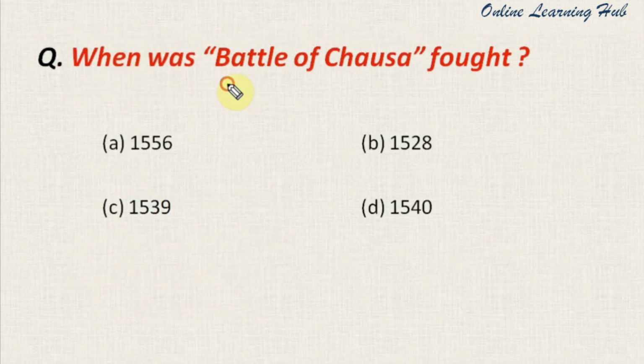When was the Battle of Chausa fought? And the options are 1556, 1528, 1539, 1540. And the right answer for this question is 1539. So the Battle of Chausa was fought in the year 1539, and this battle was fought between Sher Shah and Humayun.